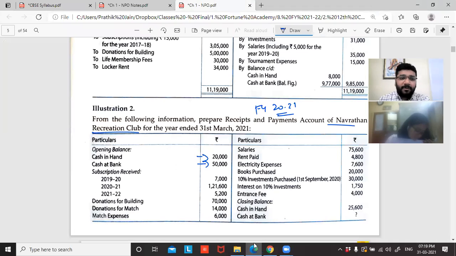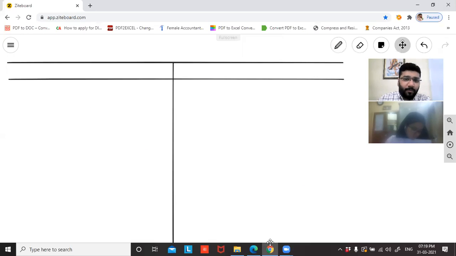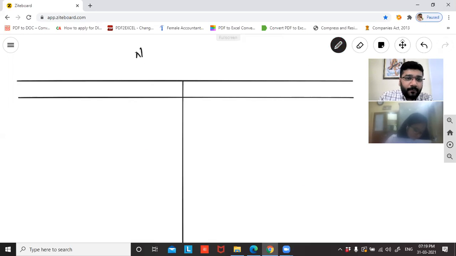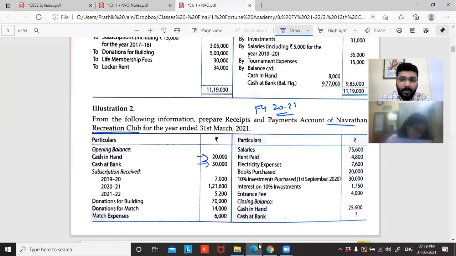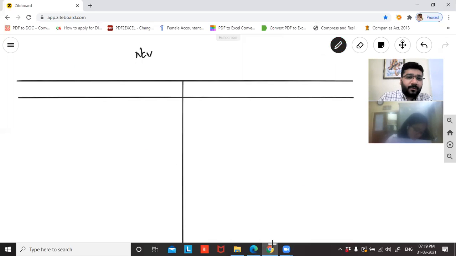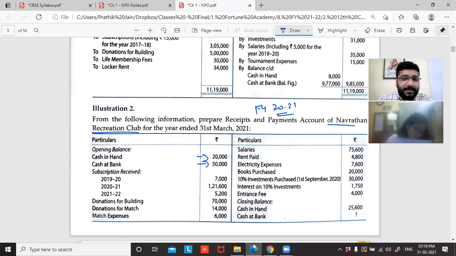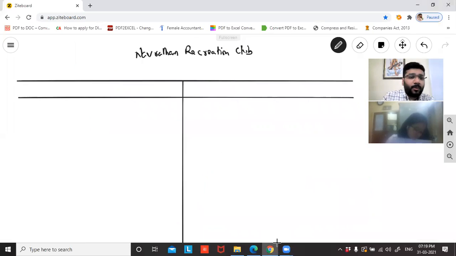This is Navratna Recreation Club. Heading is important. Navratna Recreation Club. Very good. Next, we are asked to prepare the receipts and payment account for the year ended 31st March 2021.